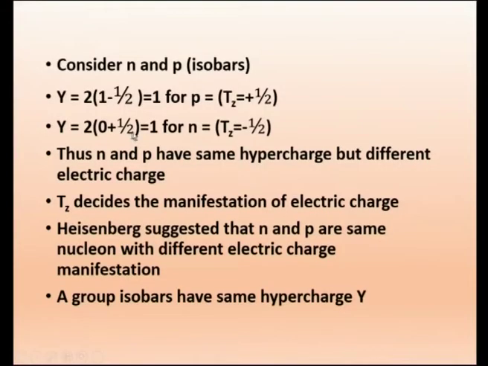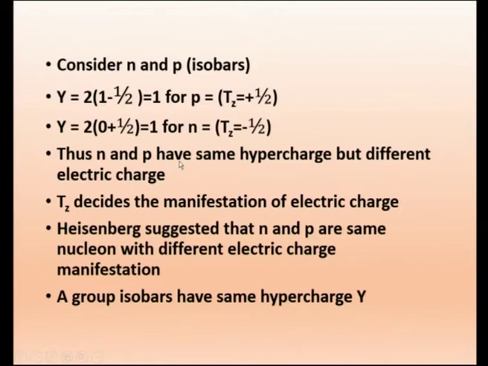So substituting here, I will find that Y is equal to 1 again for neutron. Therefore both have Y equal to 1. It is only the charge and the isospin component which are different. Thus neutron and proton have the same hypercharge but different electric charge.